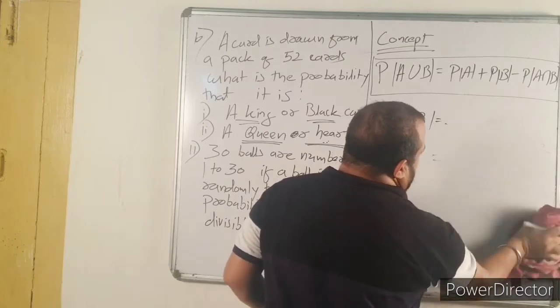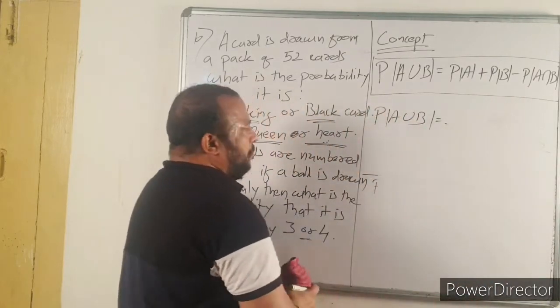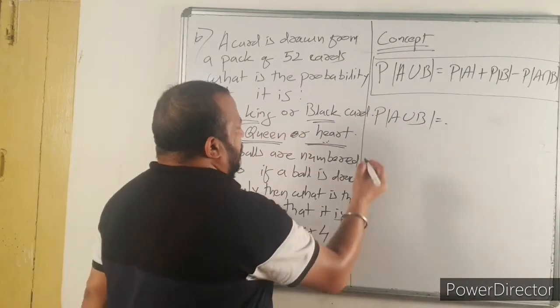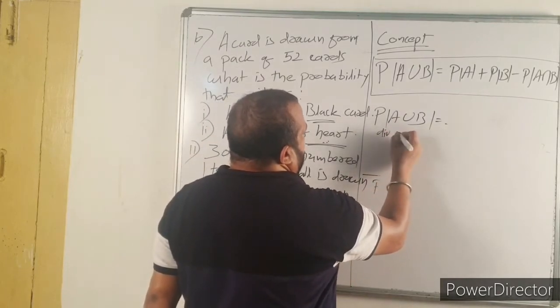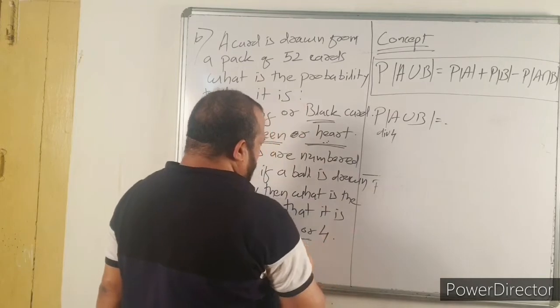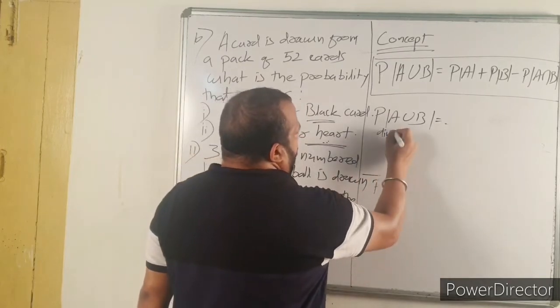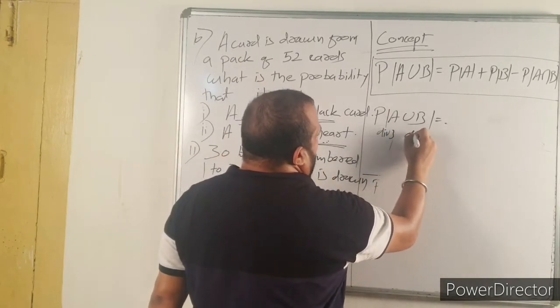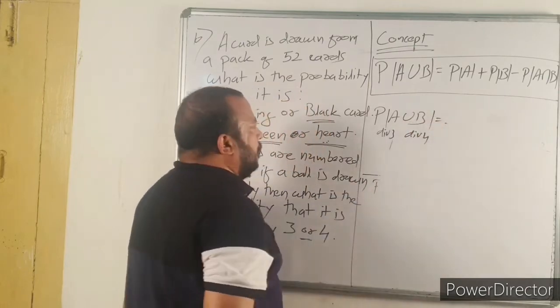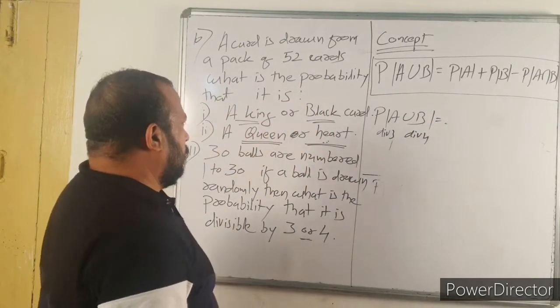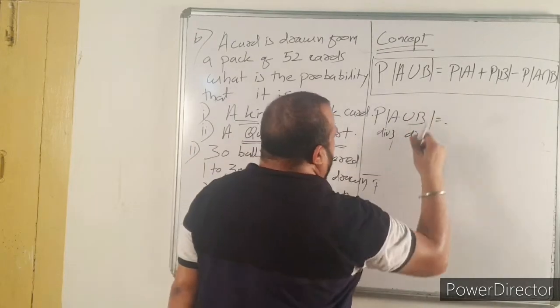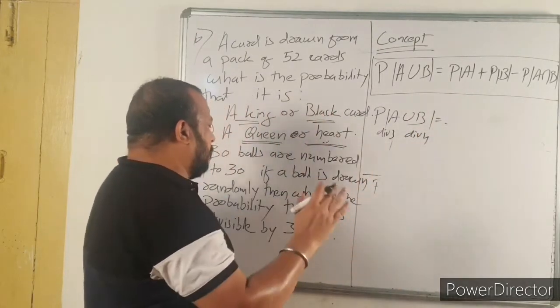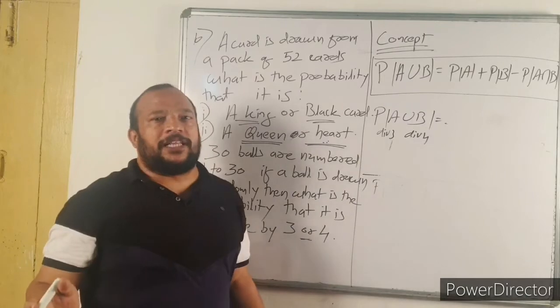Again the approach is the same. Let A be the numbers divisible by 3, B be the numbers divisible by 4. So probability of A union B is equal to probability of A plus probability of B minus probability of A intersection B. First of all, how many numbers from 1 to 30 are divisible by 3?